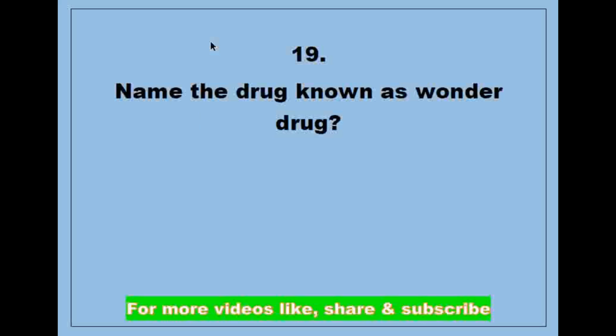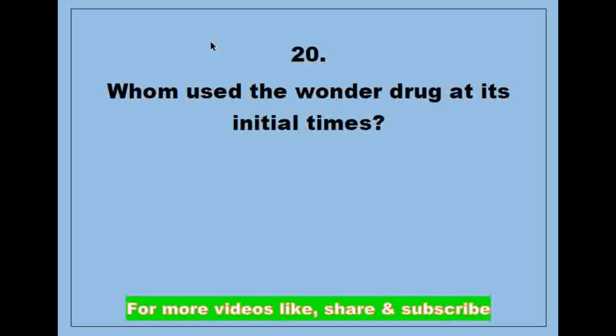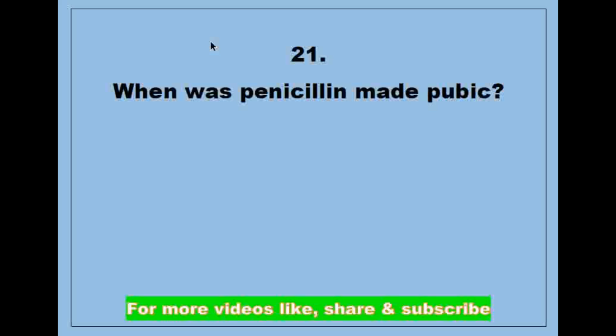Next question, name the drug known as the wonder drug. Answer is penicillin. Next question, who used the wonder drug at its initial times? Answer is US Navy and Army. Next question, when was penicillin made public?